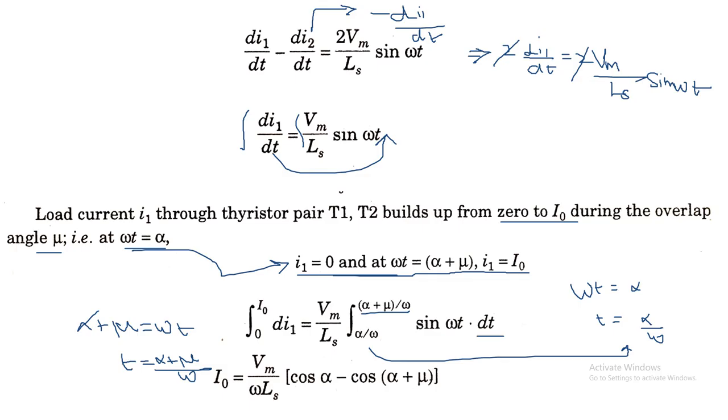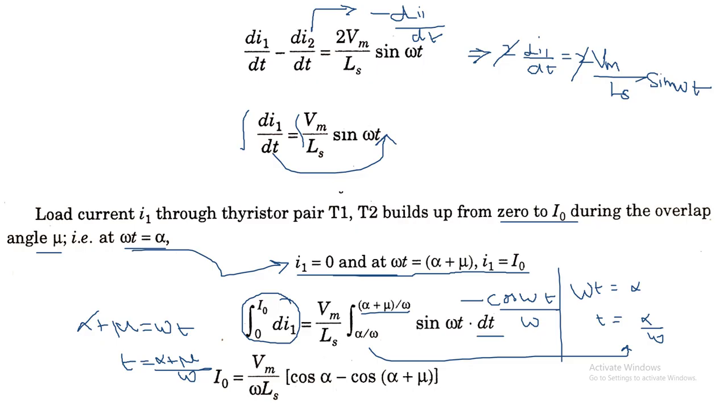So on integrating this, the constant terms will be I0 and Vm by Ls, and the sin omega t on integrating with respect to t will be minus cos omega t divided by omega.